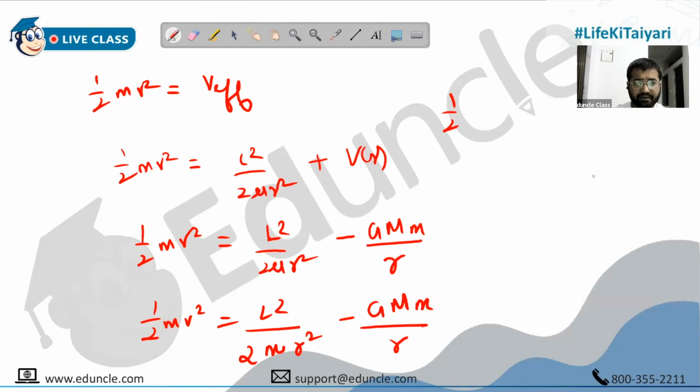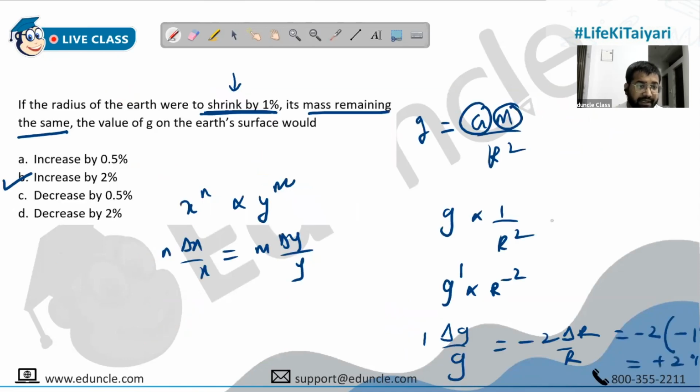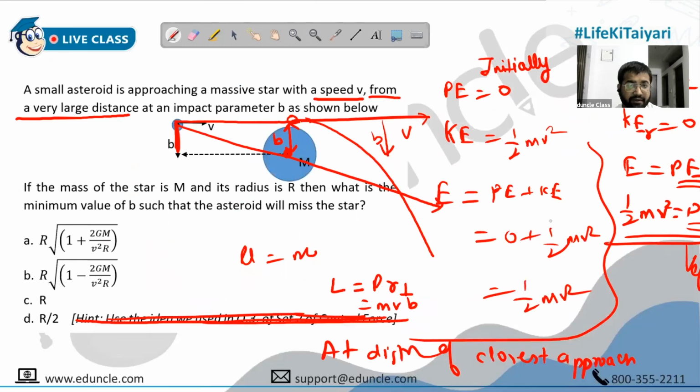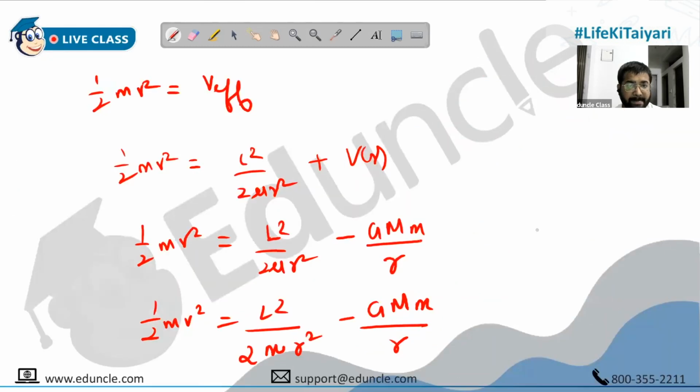Just a second. Something is capital R here. Who is capital R? L square upon 2 mu r square. This is V effective.